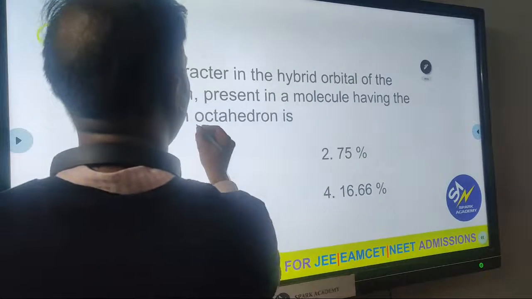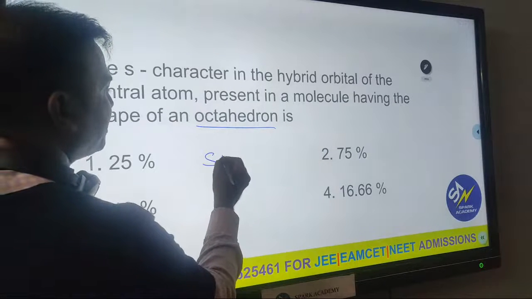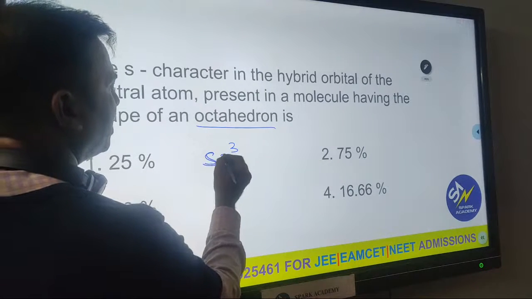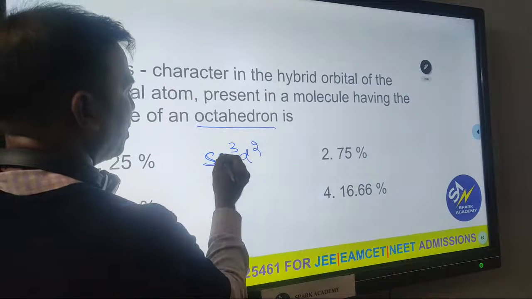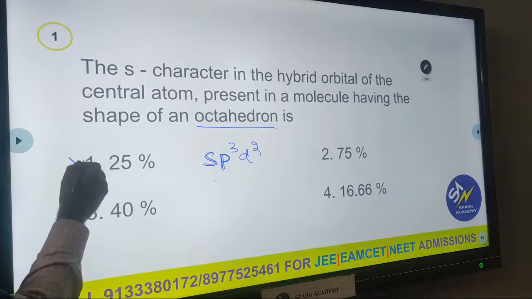What is the shape here? Octahedral. Octahedral means what hybridization? SP3D2 hybridization, because we just learned it. So in SP3D2 hybridization, what about the S character? Is it 25? No. Is it 75? Wrong. So option 1 is wrong.